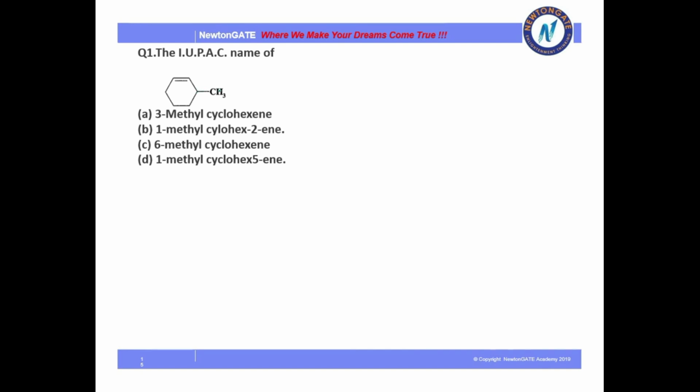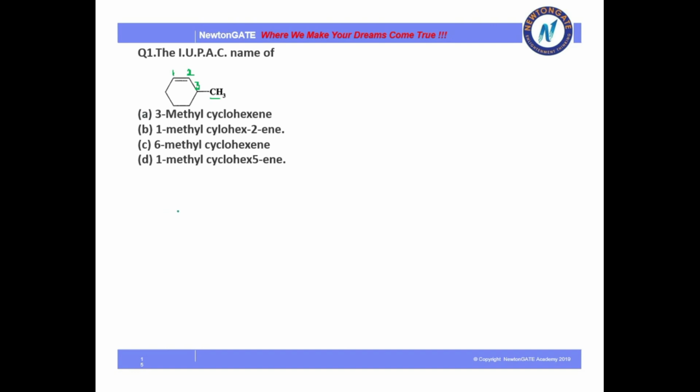And then this 6 carbon, and this is your substituent, that is CH3 is your substituent. You need to keep in mind that there is also a bond which is a double bond. So I have to count it in the same way where I will get the lowest number. As it is a symmetric structure, if I give 1 to this carbon, 2 to this, then 3 to this, then this is the lowest number my methyl group can get. So this will be 3-methyl